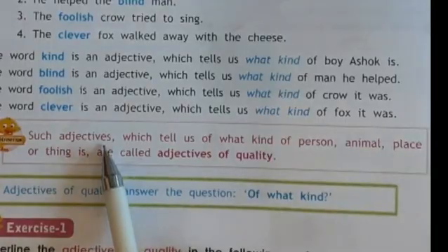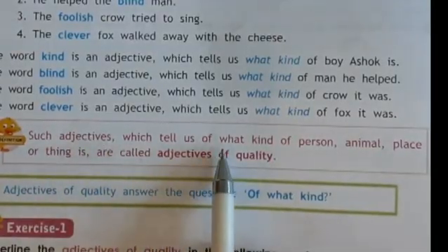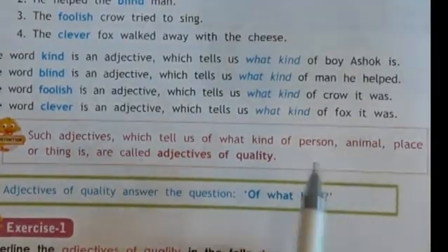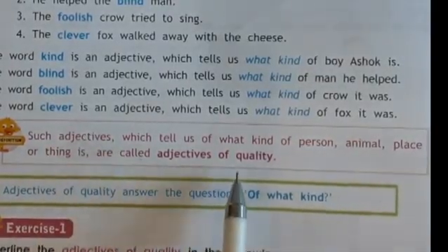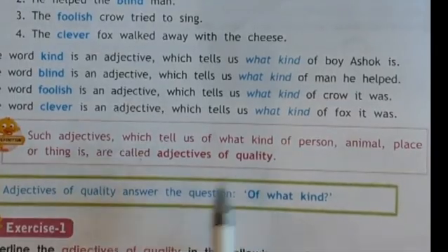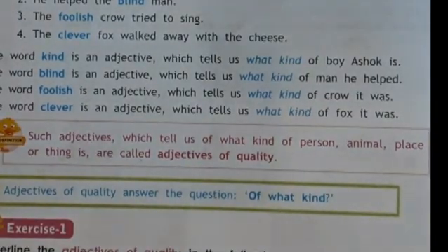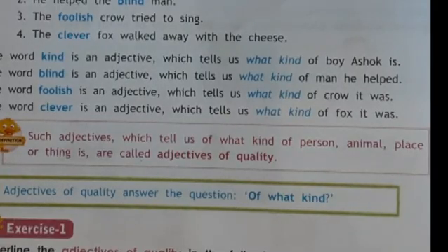Such adjectives which tell us what kind of person, animal, place or thing is are called adjectives of quality, which describe the quality of a person, animal, place or thing.